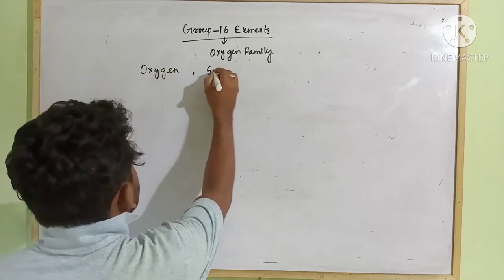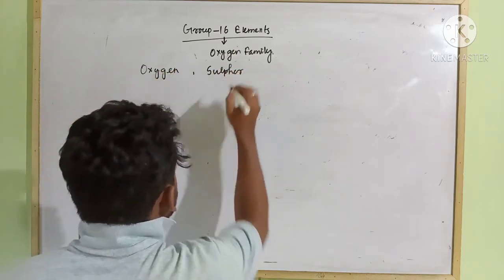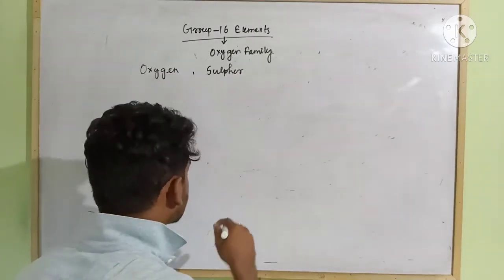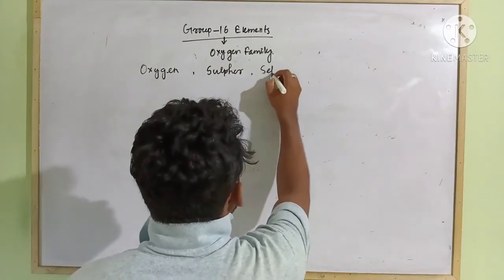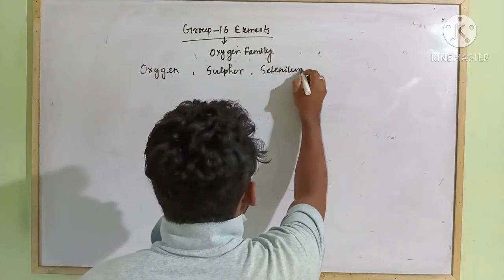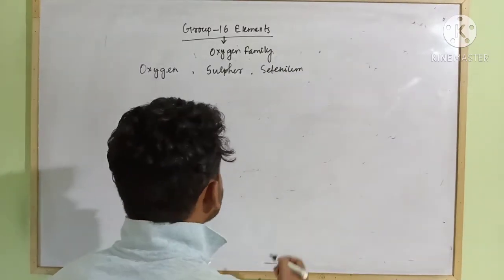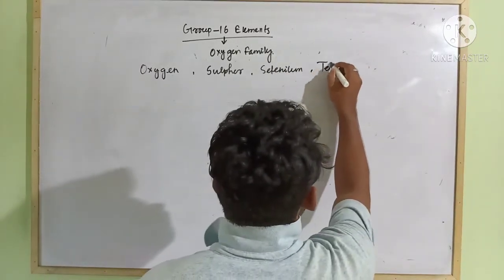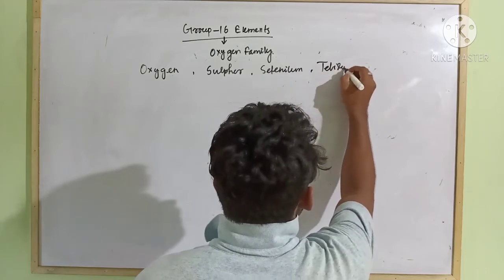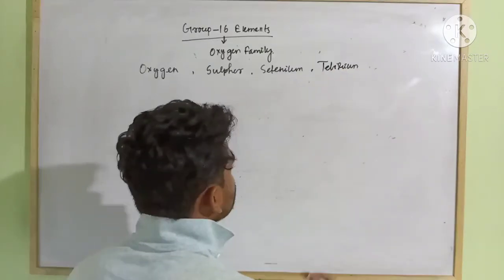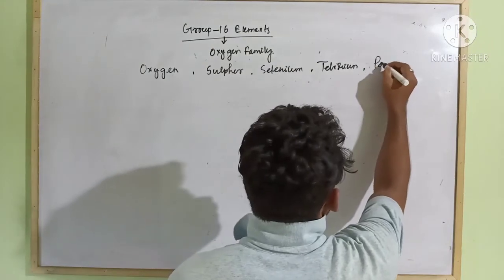oxygen, sulfur, selenium, tellurium, polonium.